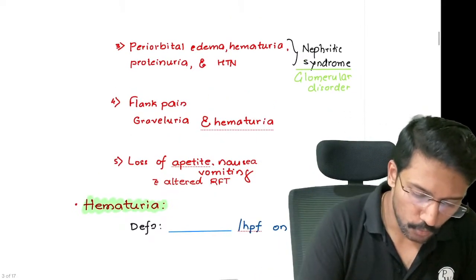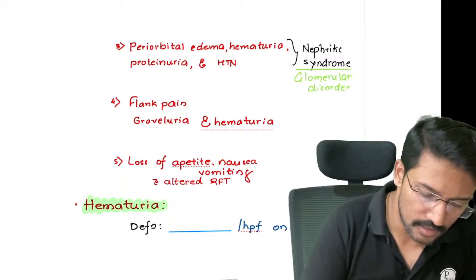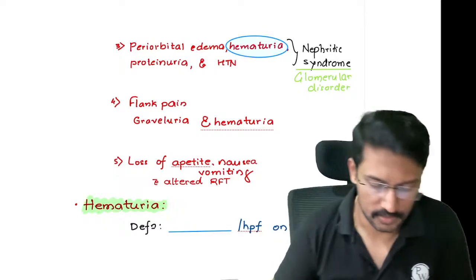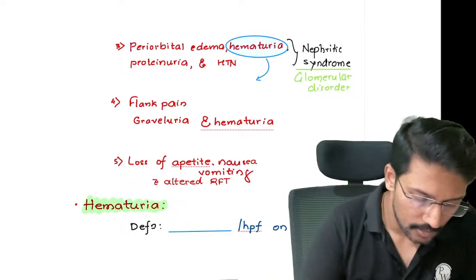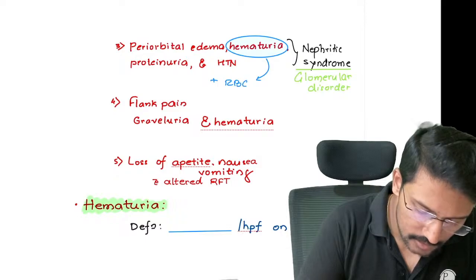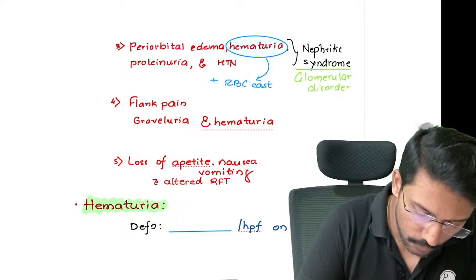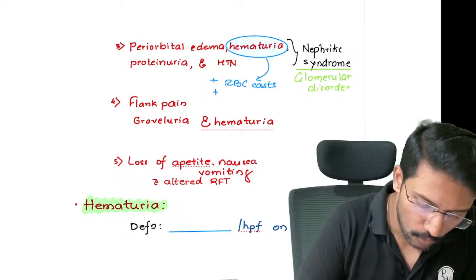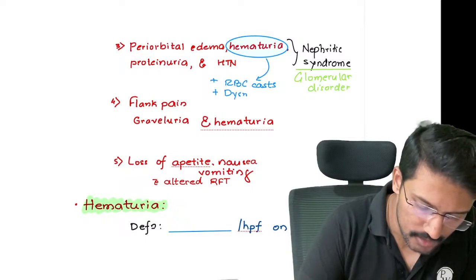Okay. Point to note here is that the hematuria that we see in patients with glomerulonephritis, the nephritic syndrome, will also have RBC casts. In addition to the blood in urine, they can have RBC casts and they can also have dysmorphic RBCs.